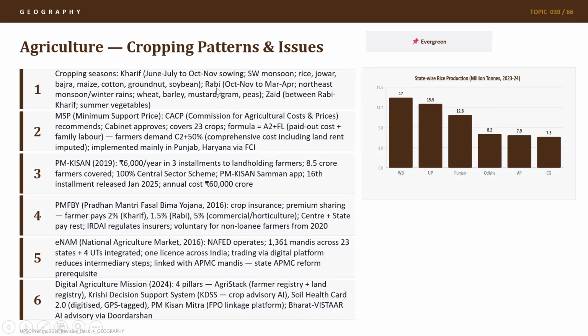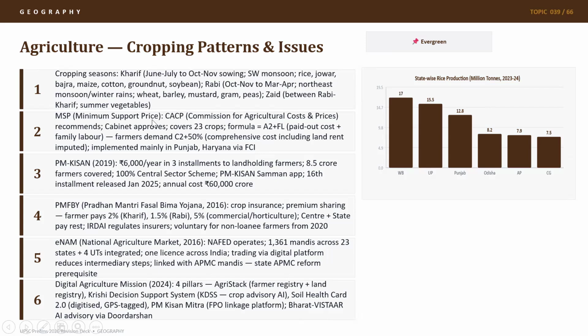In Rabi season, which is mostly in the winter season, the sowing starts from October to November, and the harvest happens in February, March, or April. It is dependent on northeast winter monsoon and winter rains. Wheat, barley, mustard, gram, and peas are majorly grown here. Zaid is a season between Rabi and Kharif season, and mostly horticulture crops are grown in Zaid season. Some sugarcane is also grown in Zaid.